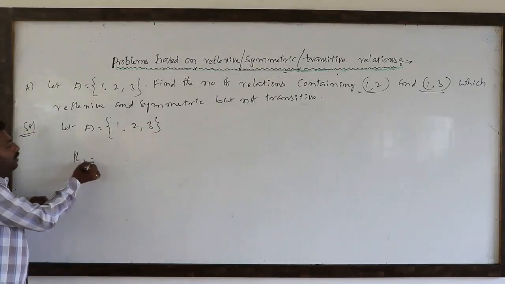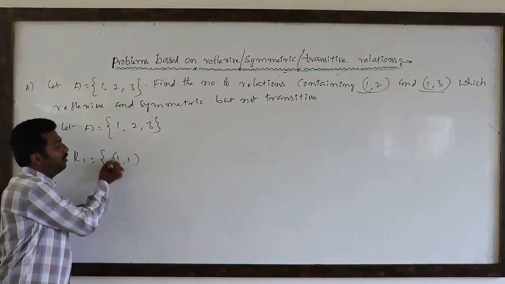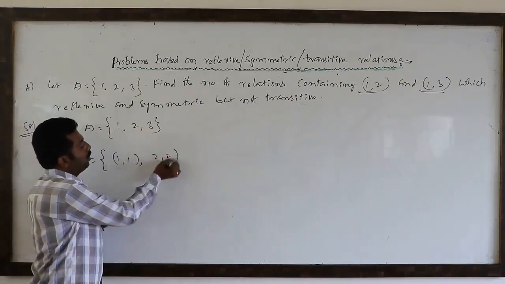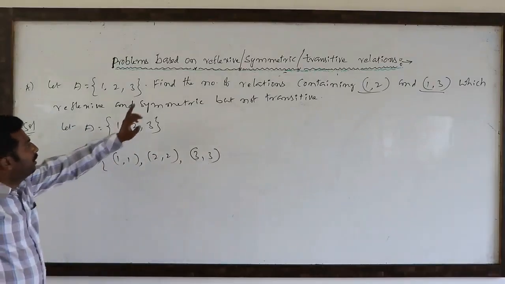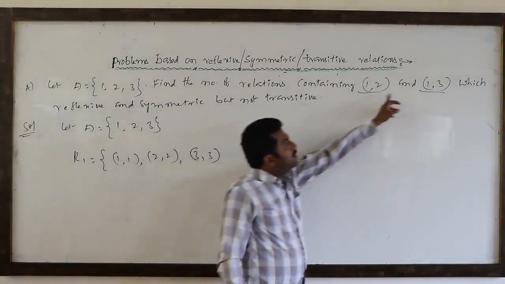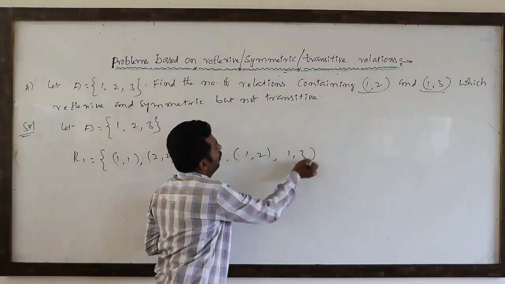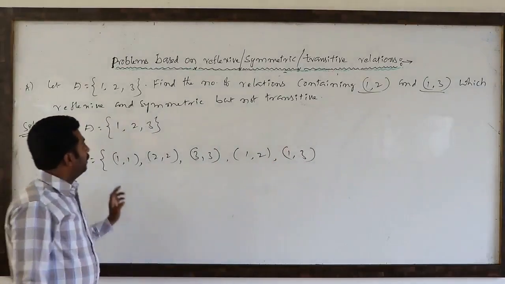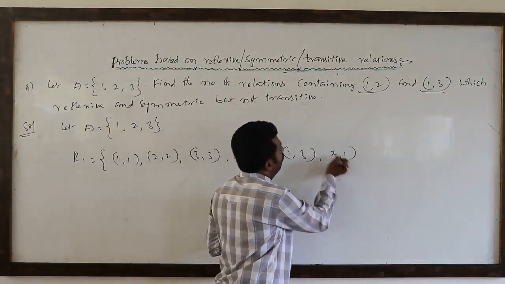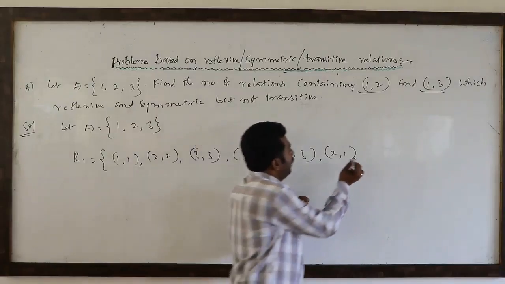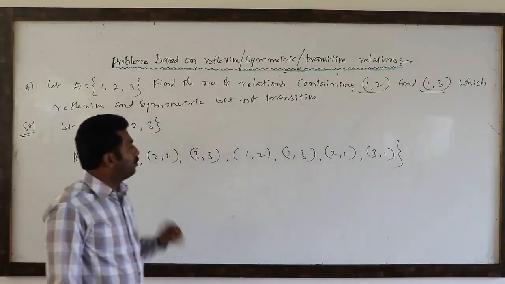Now we'll see this relation. Reflexive means compulsory (1,1), (2,2), (3,3). Next, these order pairs are compulsory, the relation containing (1,2), (1,3), right. Then whether it is symmetric or not: (1,2) is there compulsory, (2,1) we have to add. (1,3) is there compulsory, (3,1) we have to add. Which should not be transitive.